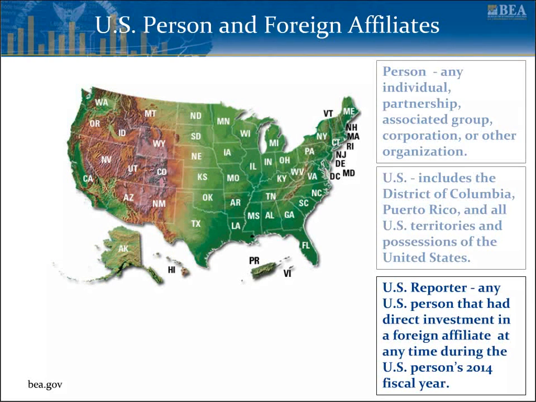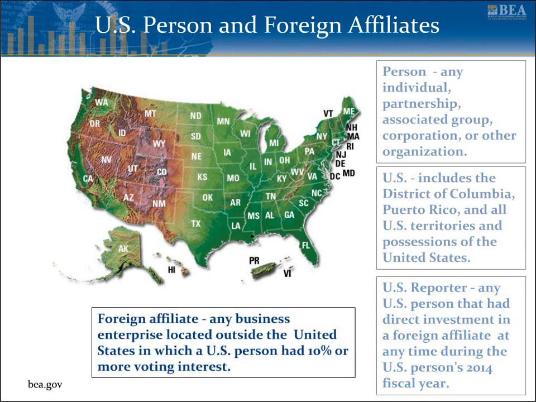A U.S. reporter is any U.S. person that had direct investment in a foreign affiliate at any time during the U.S. person's 2014 fiscal year. A foreign affiliate is any foreign business enterprise located outside the United States in which a U.S. person had a 10% or more voting interest.